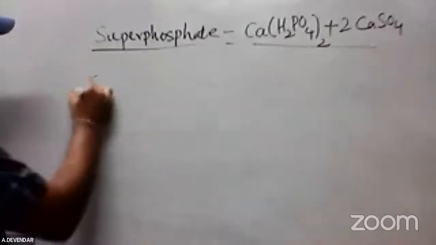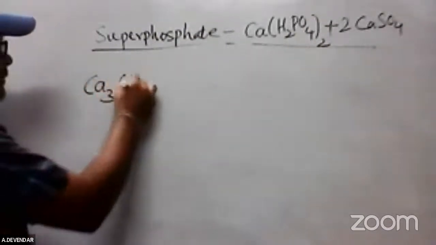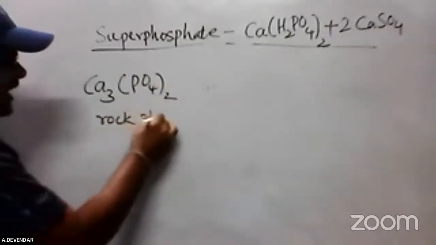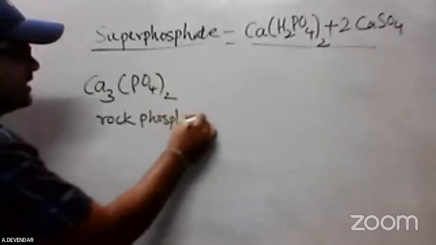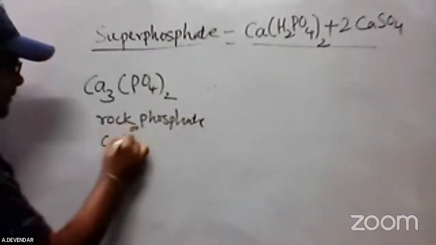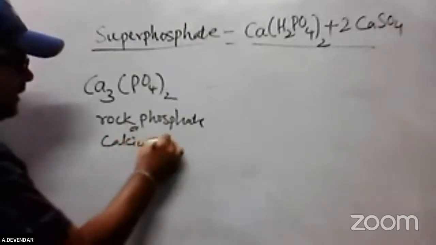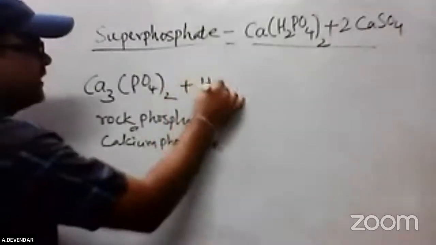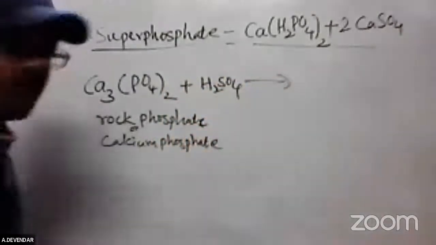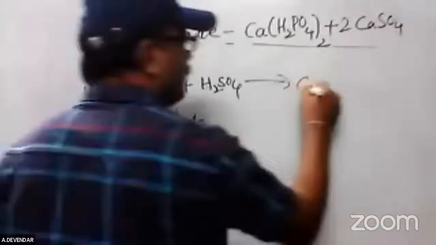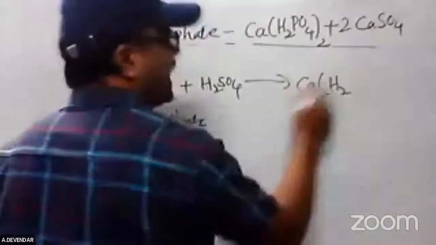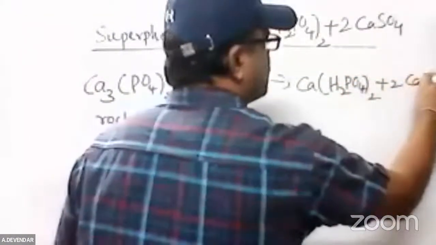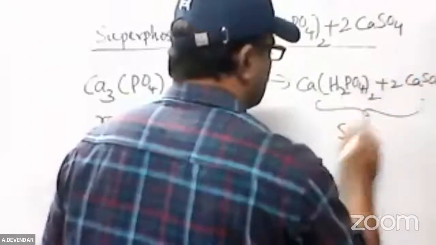How to prepare it? The raw material is rock phosphate, Ca3(PO4)2, generally called rock phosphate or calcium phosphate. This calcium phosphate is crushed into fine powder and reacted with concentrated sulfuric acid for several days. You will get superphosphate, that is monocalcium hydrogen phosphate plus calcium sulfate. This is called superphosphate.